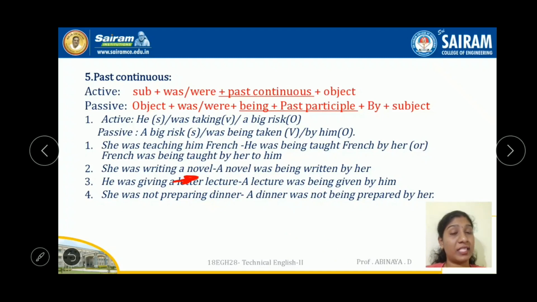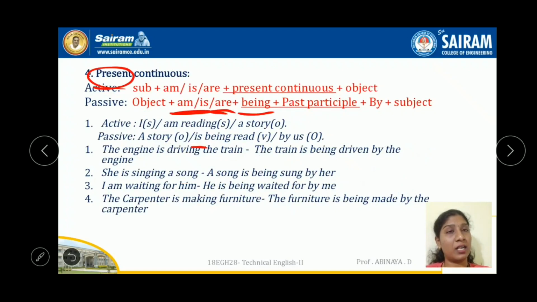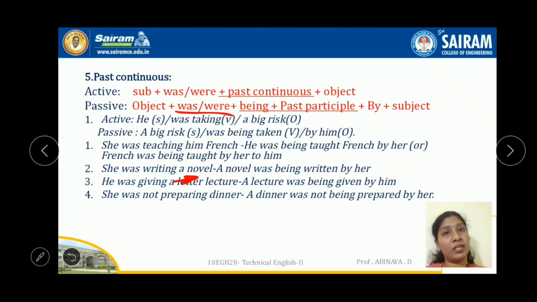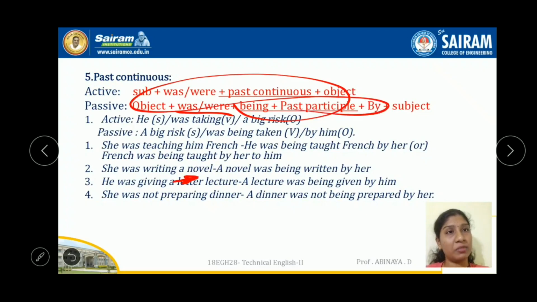If it is negative also, take the negative sense, no problem. Not being prepared by her. So this is what the past continuous changes. In the present tense, nothing but am, is, are has changed. Here in past tense, the same, was, were. The rest and all is the same changes.